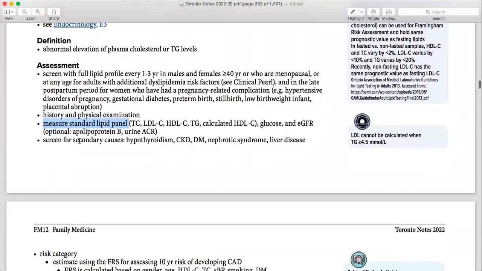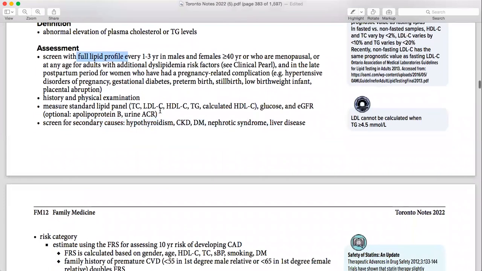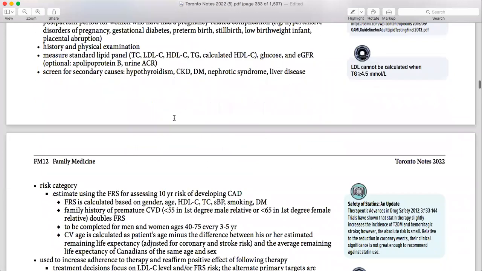Along with the screen for the secondary causes, what are those secondary causes, like having hypothyroidism, CKD, diabetes mellitus, nephrotic syndrome, liver disease. So if somebody has this one, along with these disease treatments, what are you going to check for? The full lipid profile. So this is basically association of one disease with another. You need to know which disease is associated with which disease.